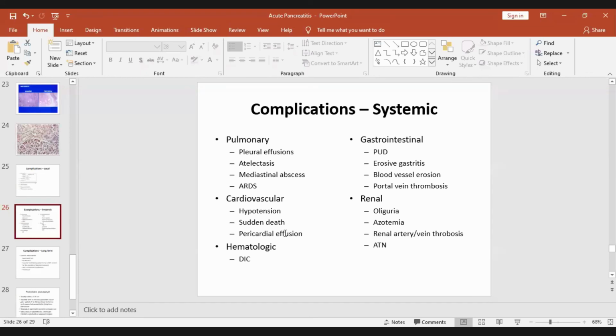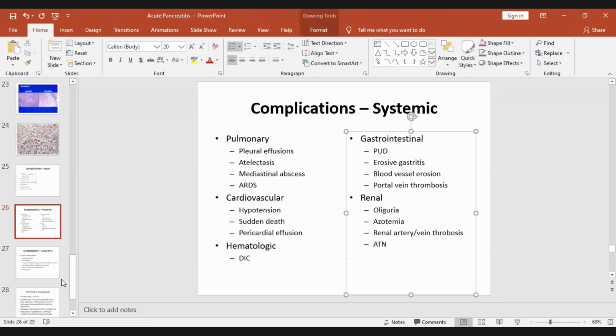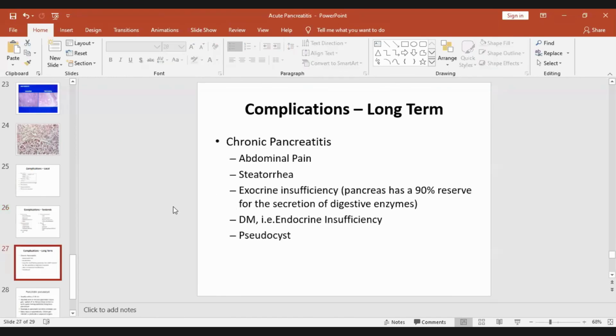Cardiovascular is effusion, hypertension, and death. Pulmonary, of course, effusion, lung collapse, and acute respiratory distress. Gastrointestinal is blood vessel erosion, portal vein thrombosis, PUD, peptic ulcer. Renal is renal failure. So these are the systemic complications, then local complications, and then there is a chronic complication. Chronic complication is a long-term complication, that is chronic pancreatitis, which will lead to diabetes mellitus, pancreatic insufficiency, steatorrhea, and abdominal pain.